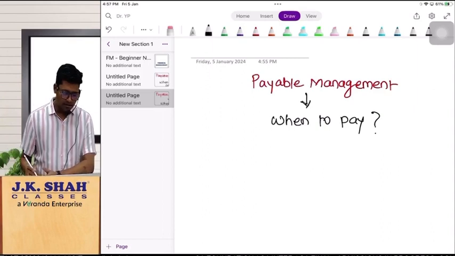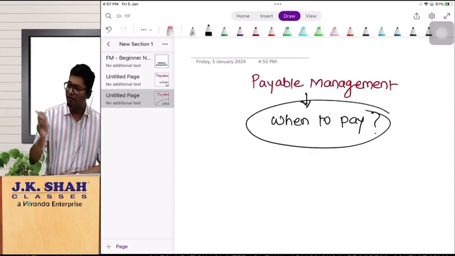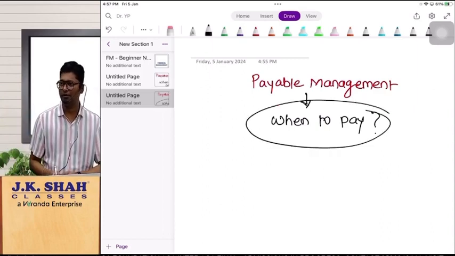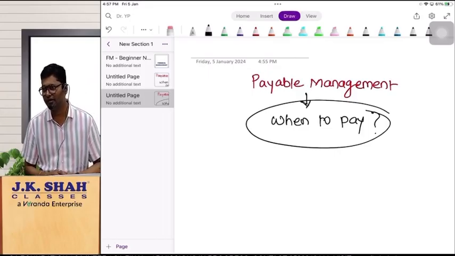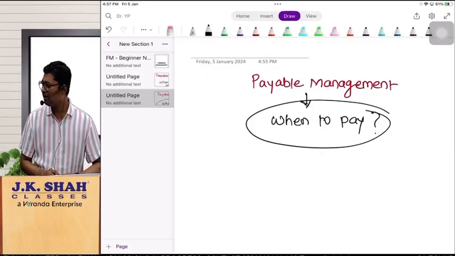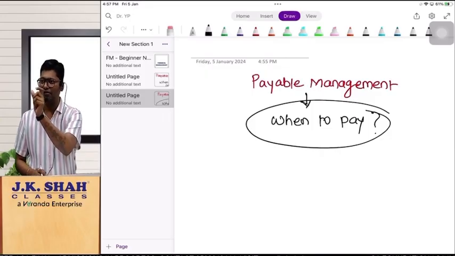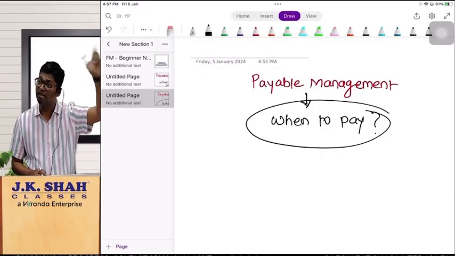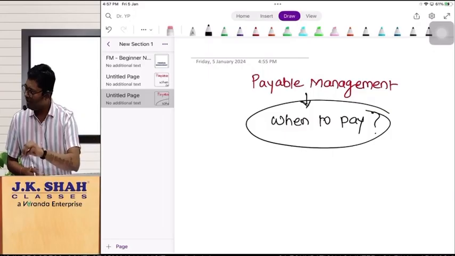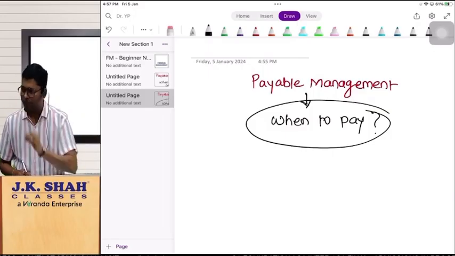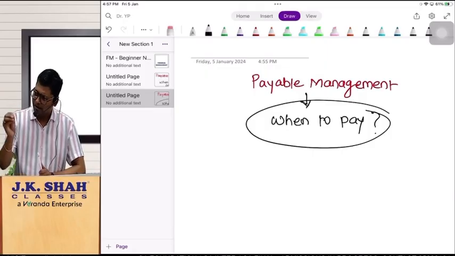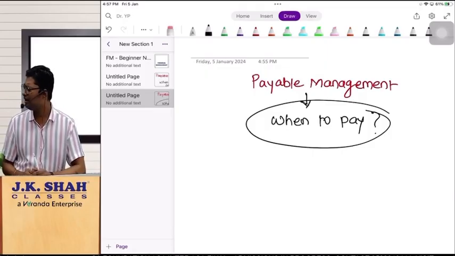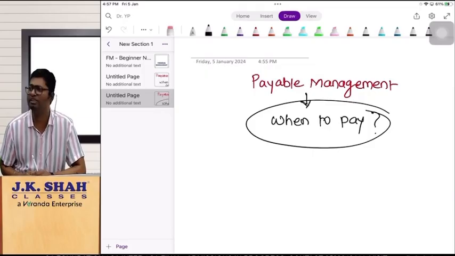If you are the customer, a very important question comes to our mind: when to pay? Sir, it is very simple, at the time of purchasing you have to pay. No, if he is offering you a credit period, you should avail the credit period. If you are availing the credit period, that means for that period you can invest your money elsewhere and generate ROI. If I am performing a transaction as of now for rupees 100, I have the option to pay 100 rupees immediately, but in that case that is to be considered as cash purchases.